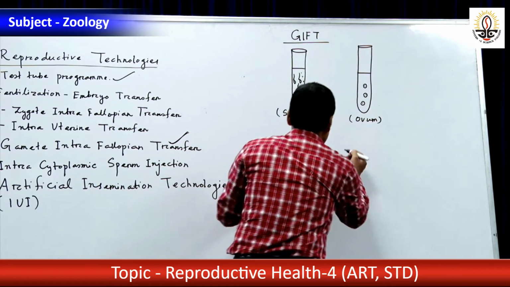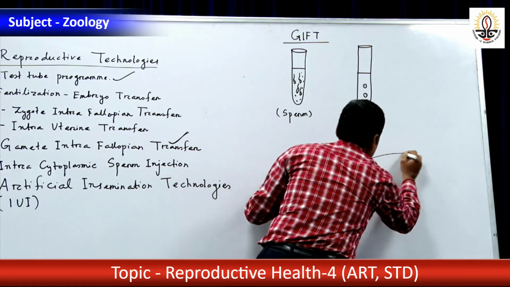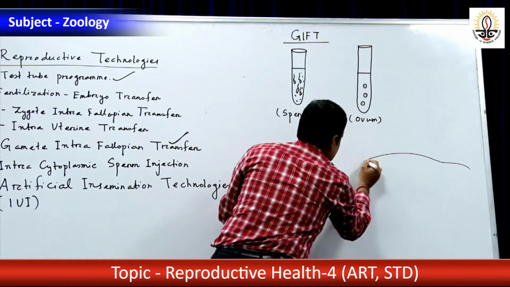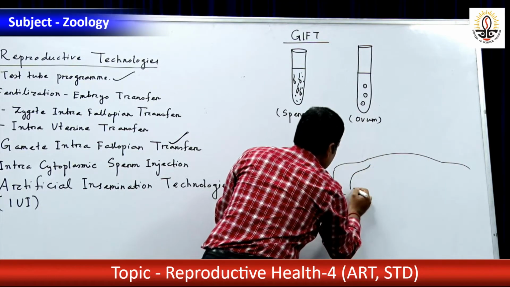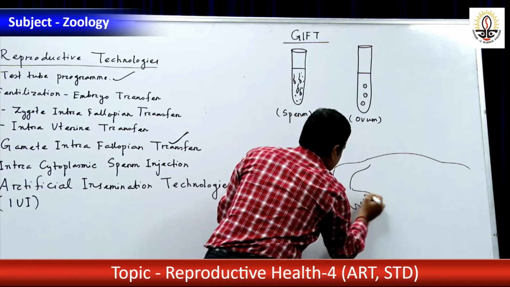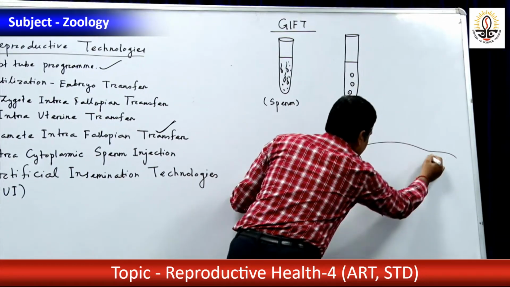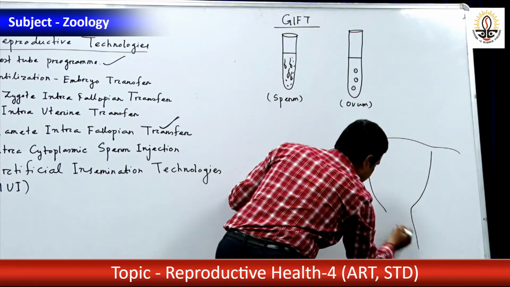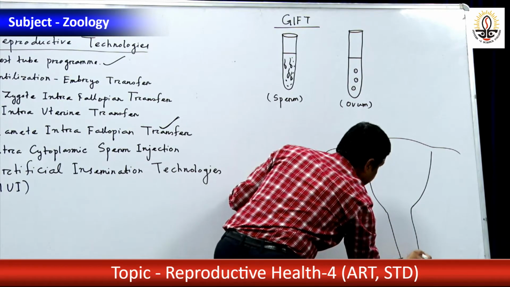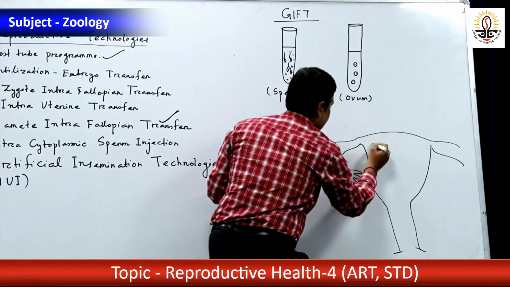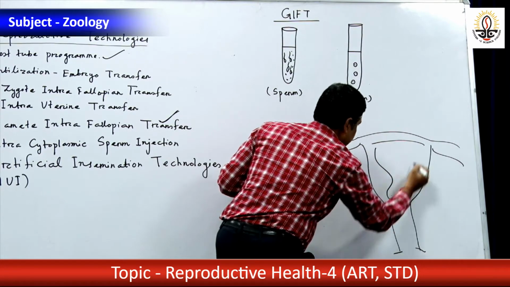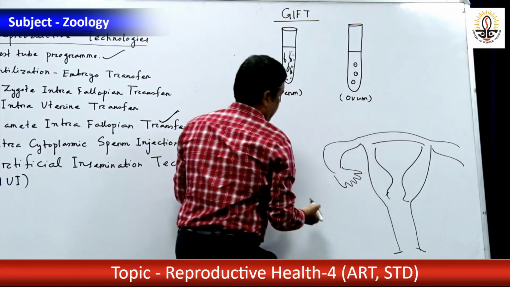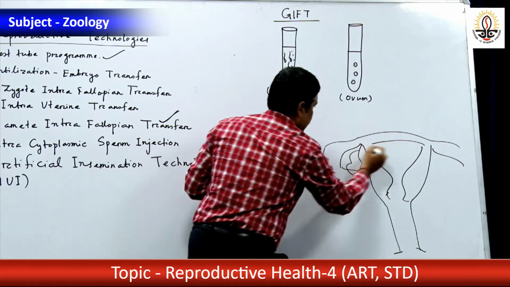Okay. So now where are these gametes transferred? See, in the female reproductive system, this is the ampulla, the ampullary isthmic junction, then here this is the uterus, then vagina. Here you see, this is the ovary.